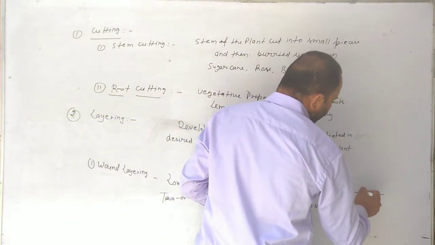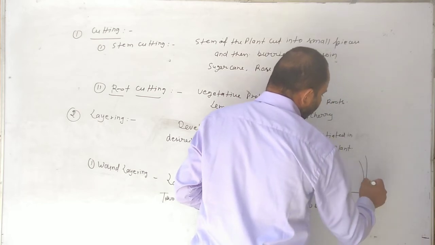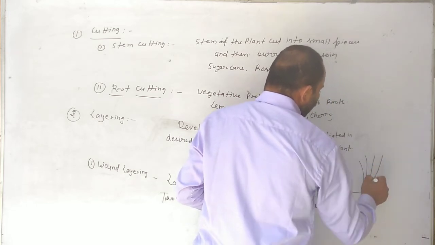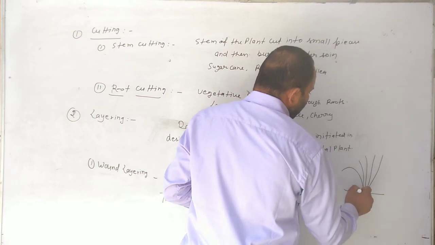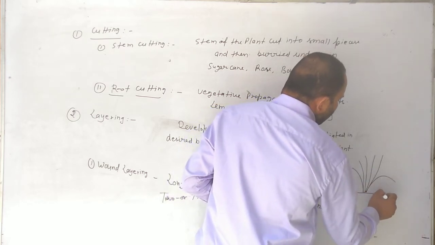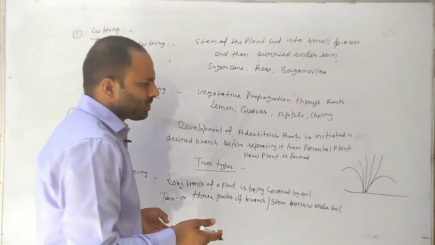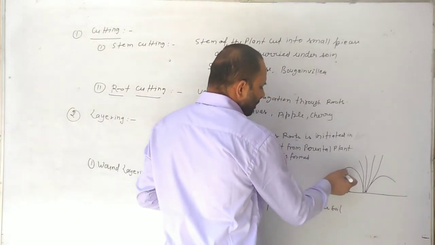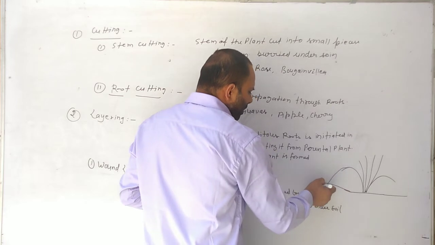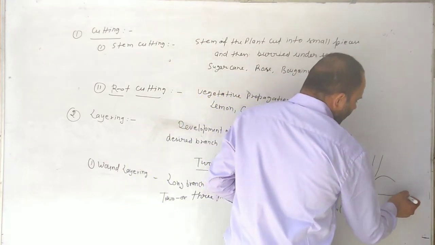This is a plant with a long branch near the surface. We bury it under the soil.